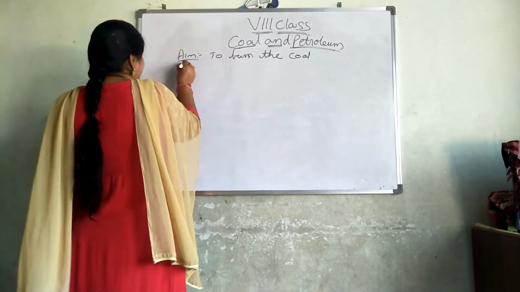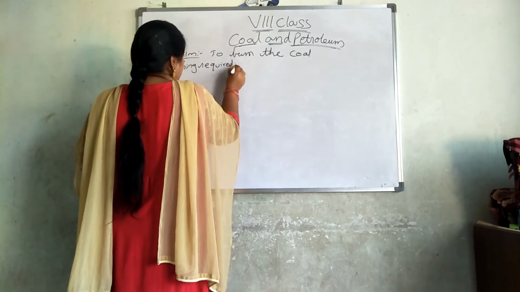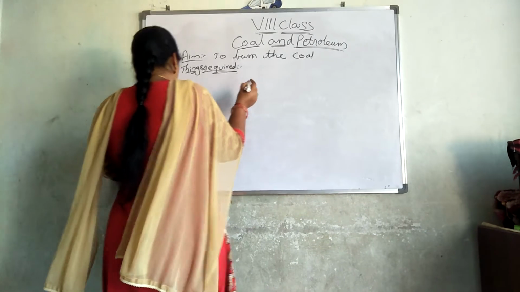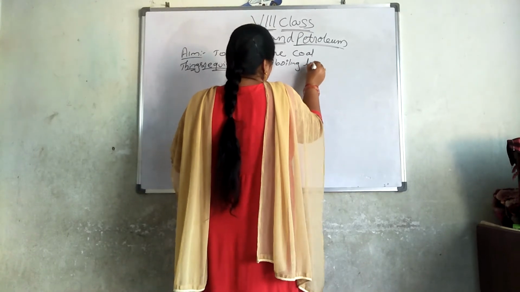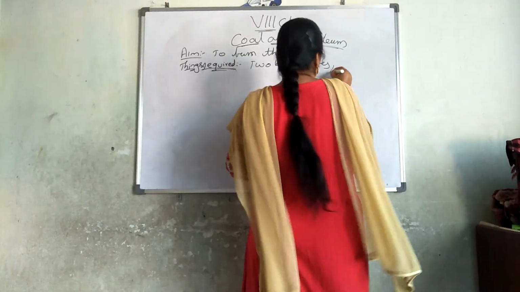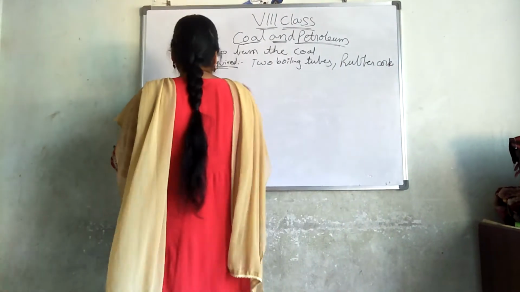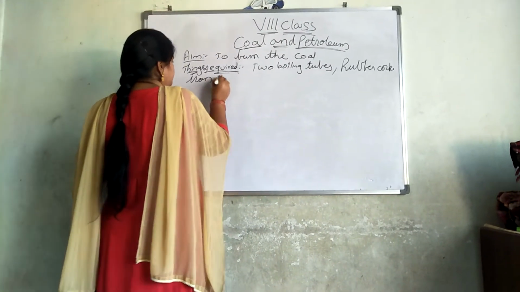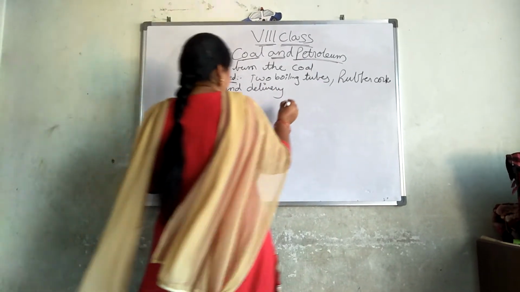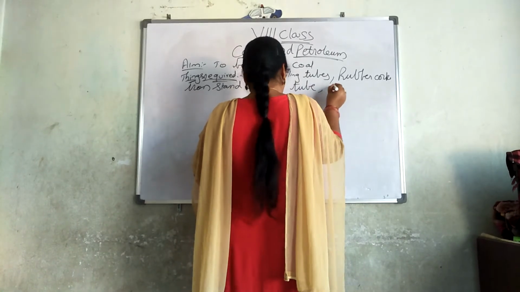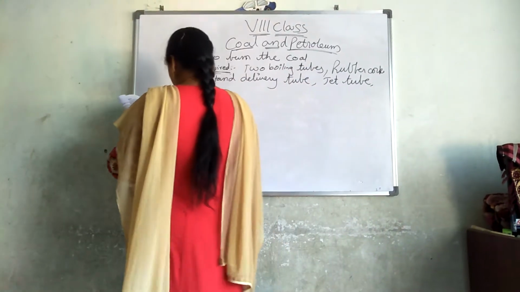Second one, what are the things required? Things required for this experiment are 2 boiling tubes, a rubber cork, iron stand, delivery tube, jet tube, and Bunsen burner.